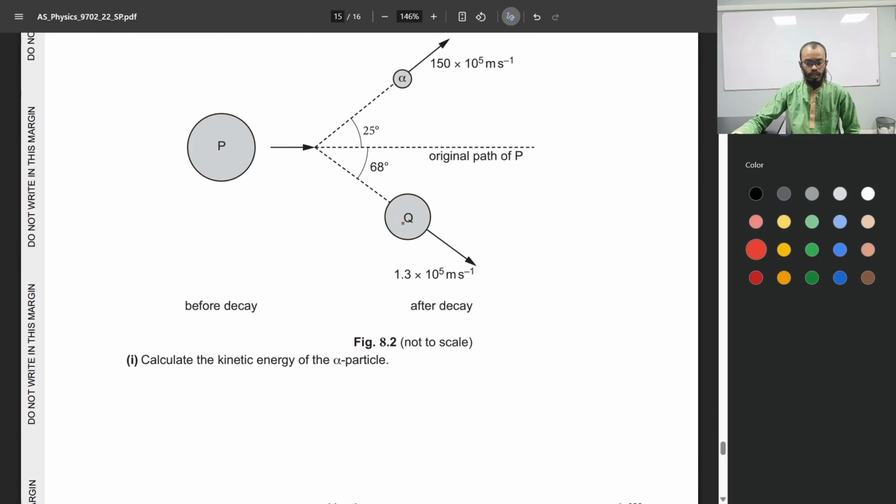Okay, so the kinetic energy will be simply half times the mass of an alpha particle. Okay, so an alpha particle is made of 2 protons and 2 neutrons, right?